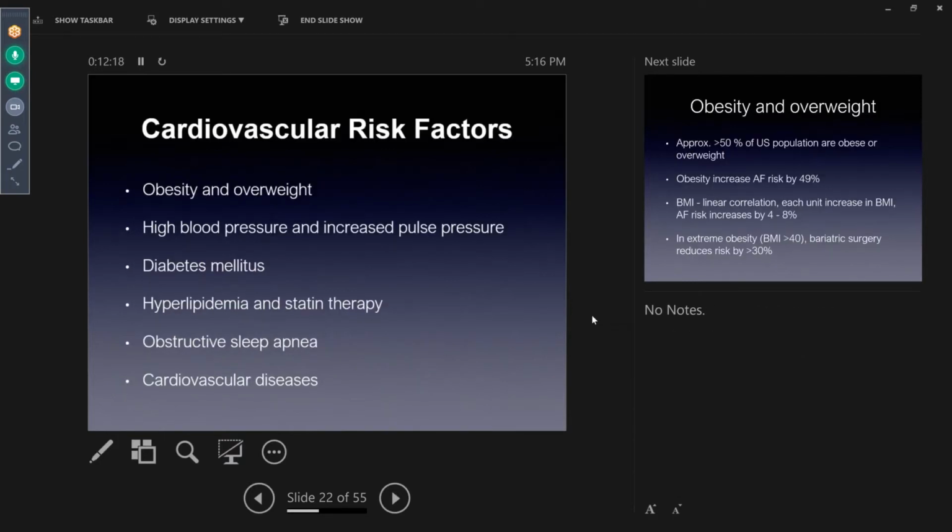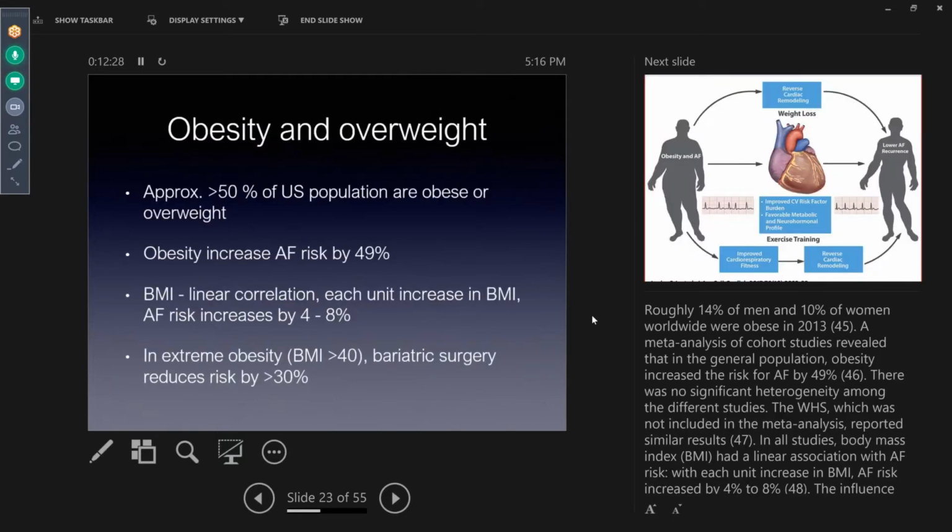So in terms of cardiovascular risk factors, a lot of them talk about obesity and overweight and high blood pressure and diabetes today. What has been mentioned is that about 50% of the US adult population are obese or overweight, and the AFib risk increases by 49%, and there's a linear correlation with BMI increase. And the AF increases by 48%.